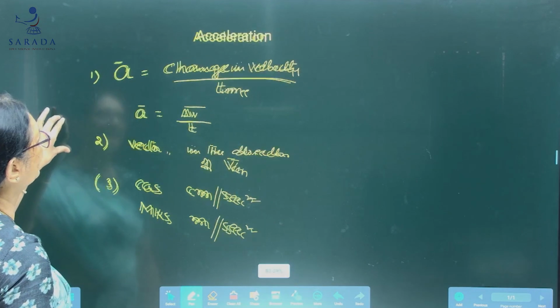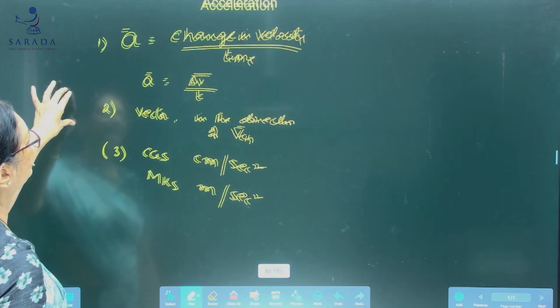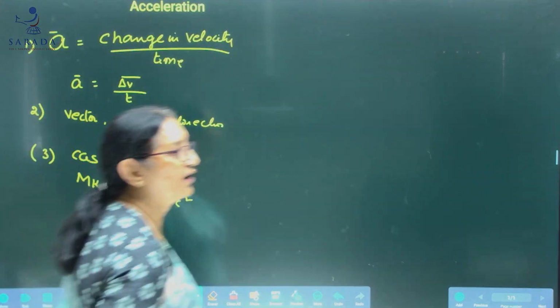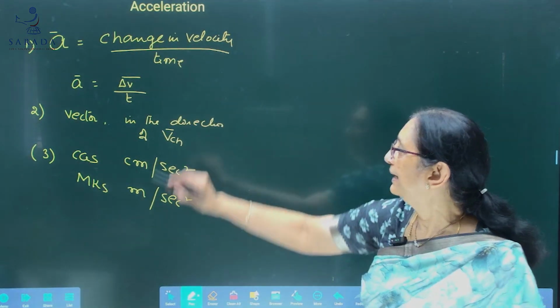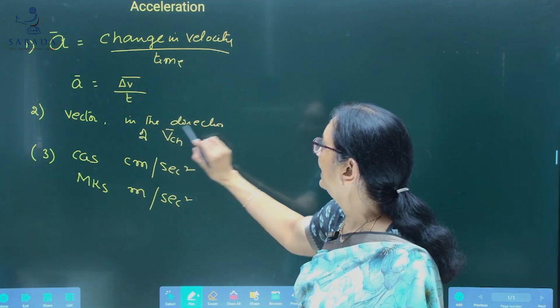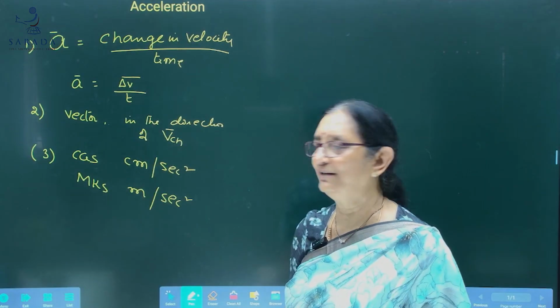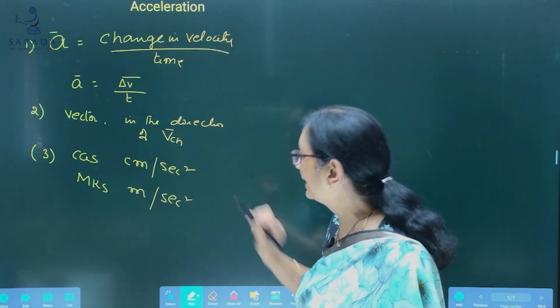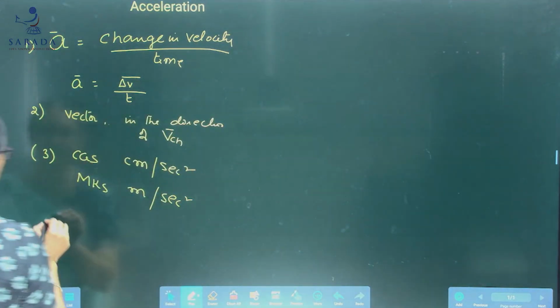So, acceleration is rate of change of velocity or change in velocity by time. Acceleration is delta V by delta T. It is a vector. It is in the direction of change in velocity. CGS unit centimeter per second square, MKS unit meter per second square.